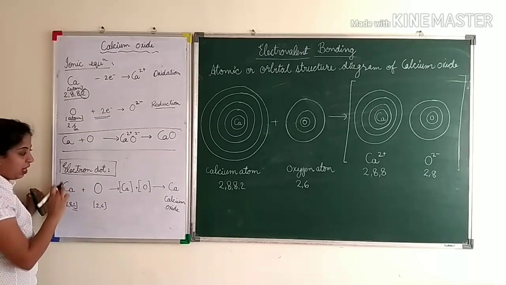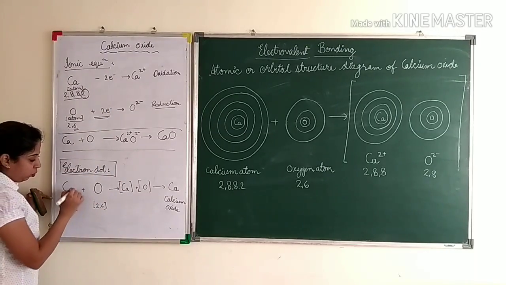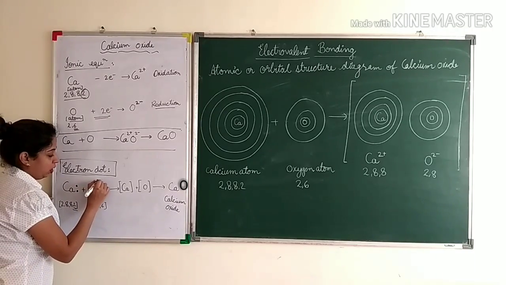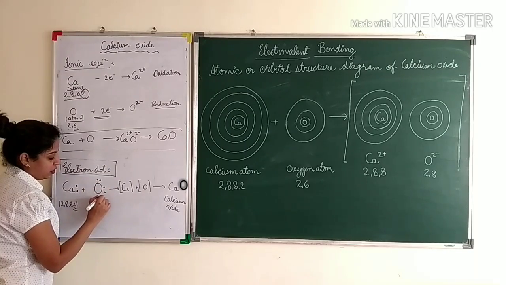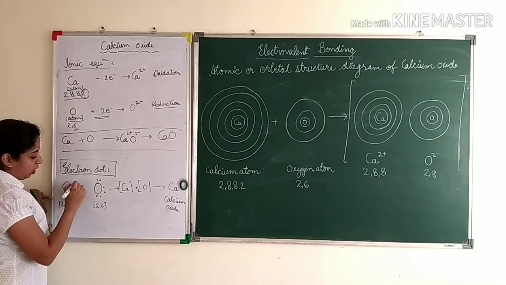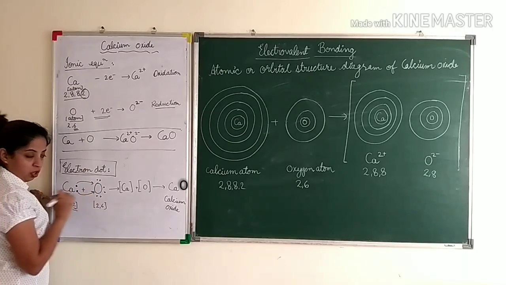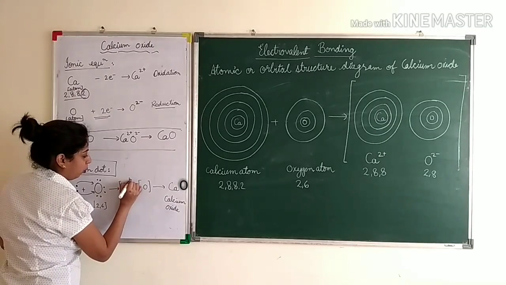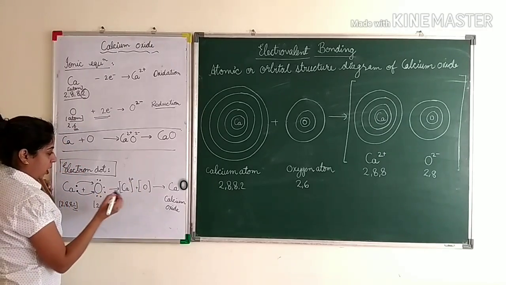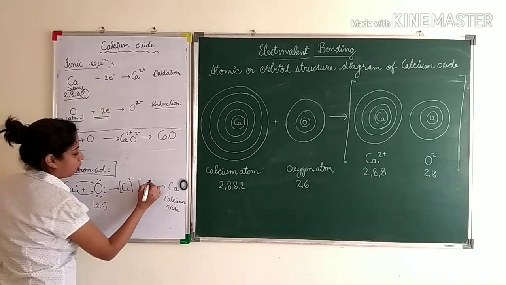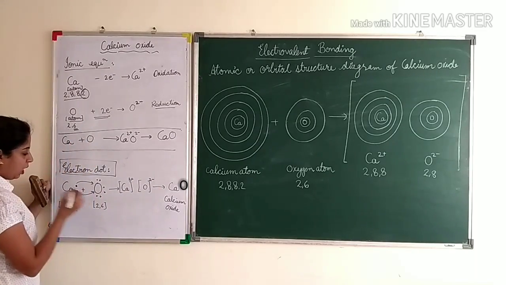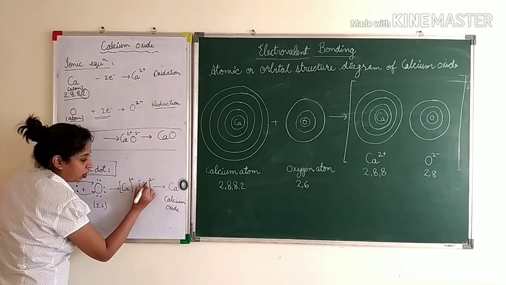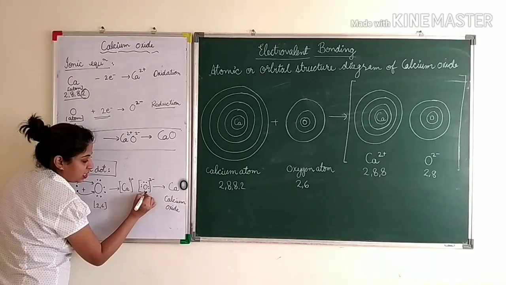Now going towards the electron dot structure, calcium 2, 8, 8, 2, so we will draw 2 electrons here, oxygen 6, so 1, 2, 3, 4, 5, 6. Now it will lose 2 electrons, so it will lose this electron and this electron. We will make these 2 arrows. So calcium has lost 2 electrons, so we will write 2 plus here, okay, and since this has gained electrons, we will write 2 minus here, okay. Now there will be no electrons here, but since there are 6 and 2 more electrons, we will draw 8 electrons, 1, 2, 3, 4, 5, 6, 7, 8.